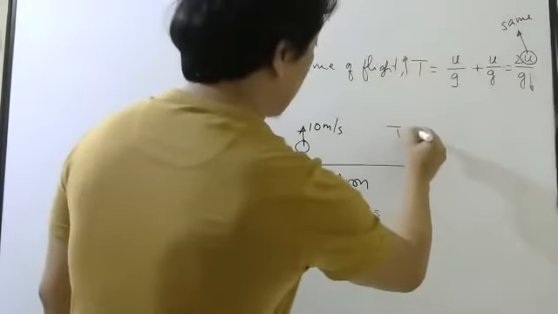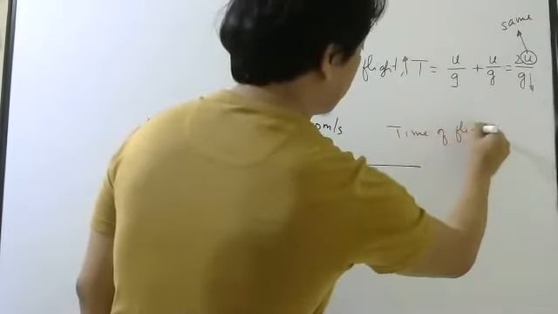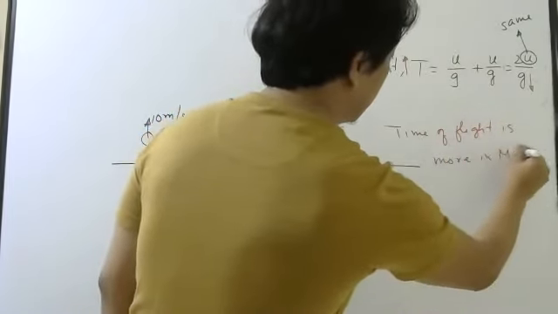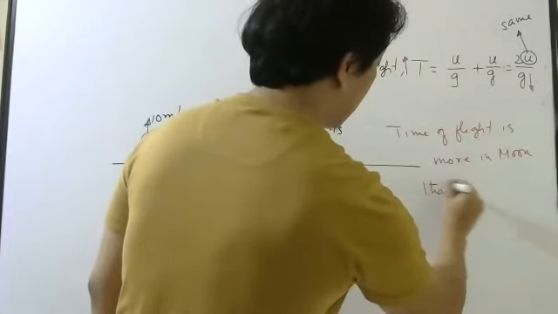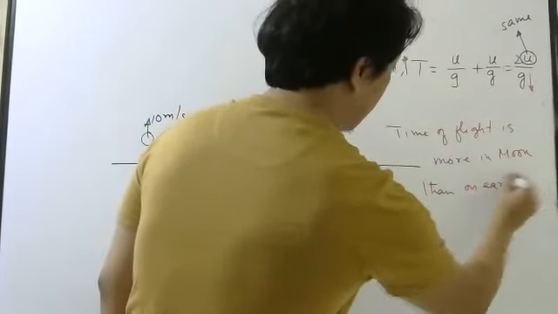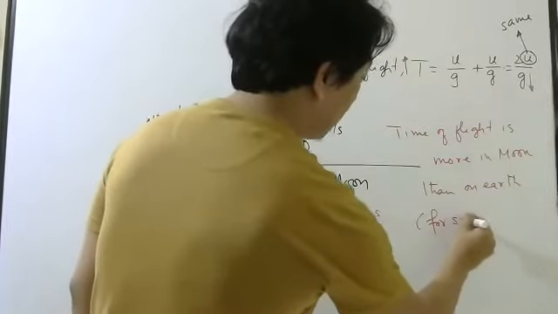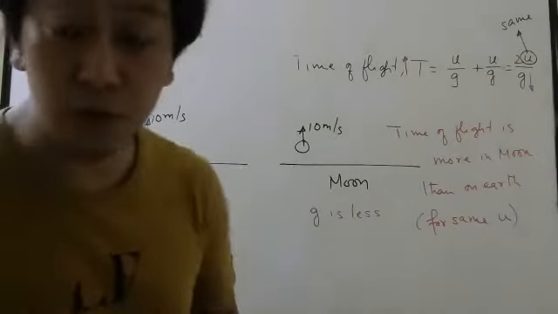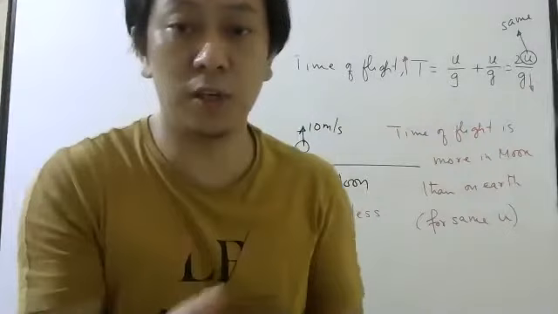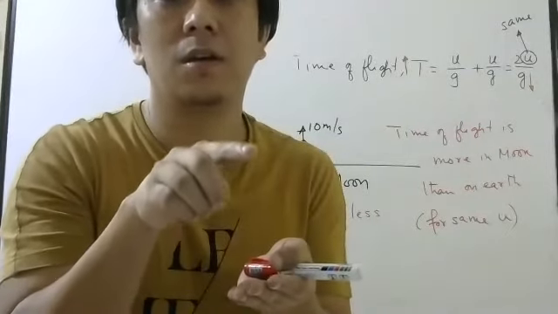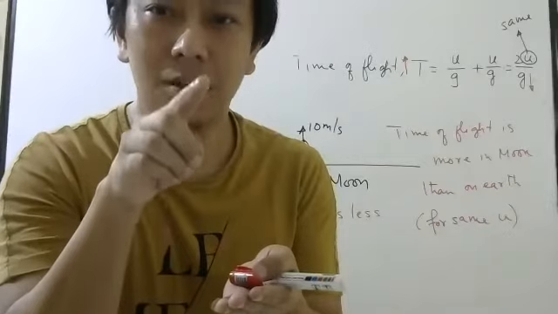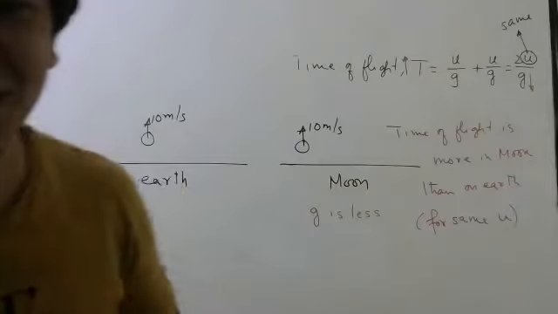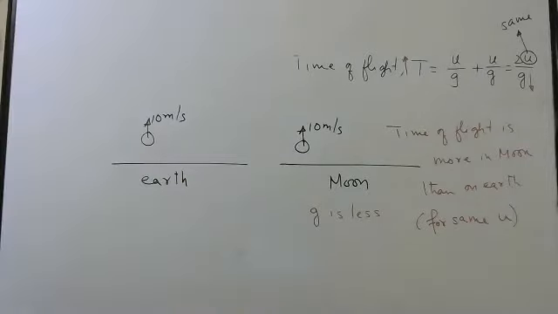So time of flight is more on the moon than on Earth, for the same initial velocity. For the same initial velocity, on the moon it will take more time. That is, if you throw on the moon, it will go like this. It will take a lot of time. It may not be as slow as what I showed you, but it will take more time. Everybody clear?